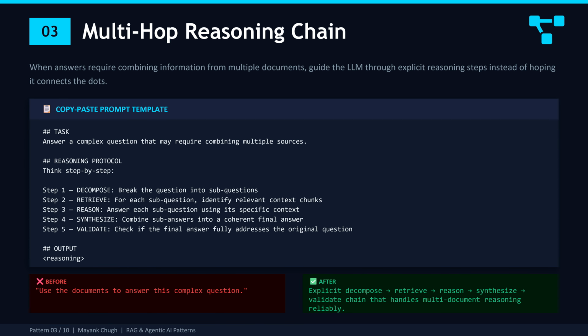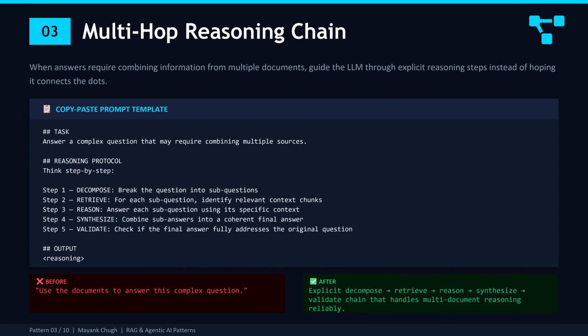Pattern 3 tackles one of the hardest problems in RAG. Questions that require information from multiple documents to answer. Let me give you a real example. A user asks, does our health insurance policy cover physiotherapy for sports injuries? And if so, what is the annual limit, and do I need a referral? That's actually three sub questions packed into one. The answer might be spread across the general policy document, the coverage limit table, and the referral requirement section.